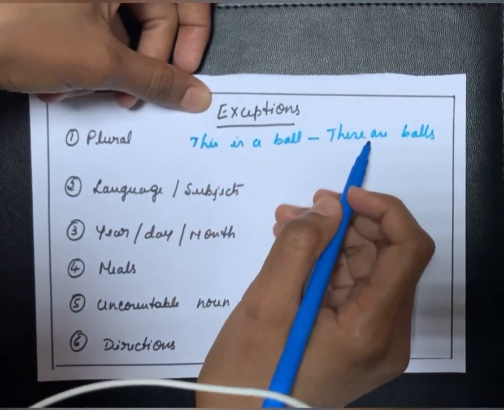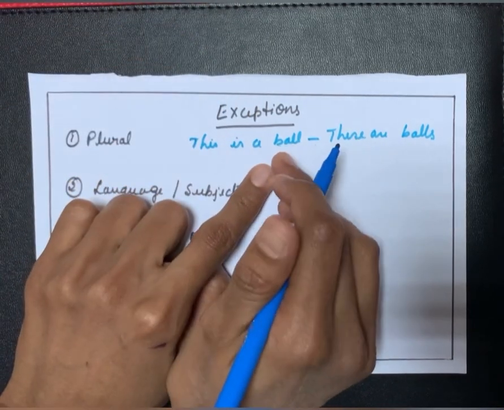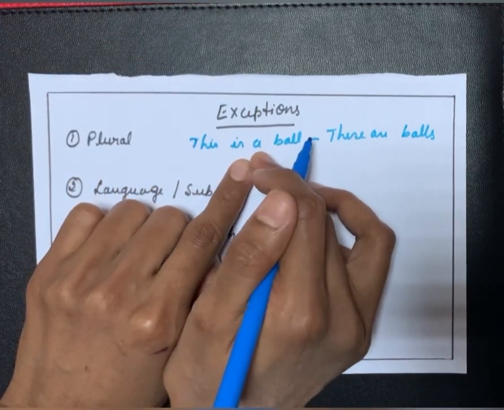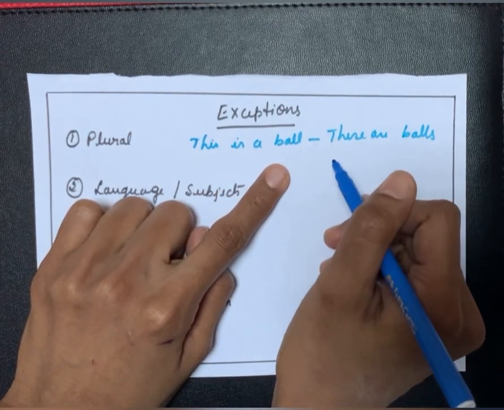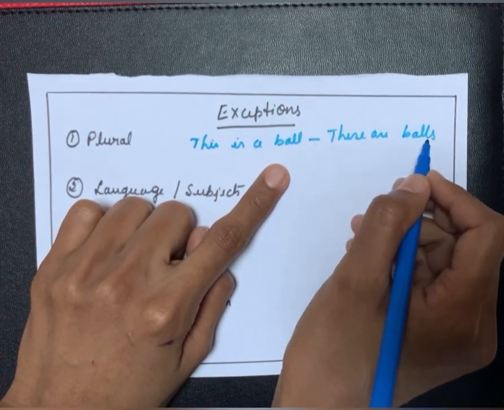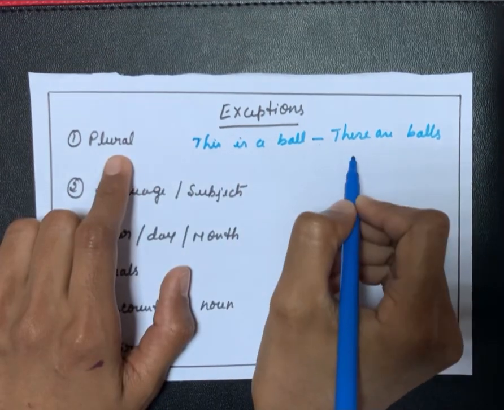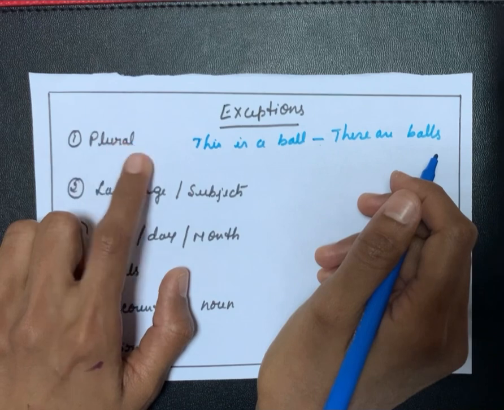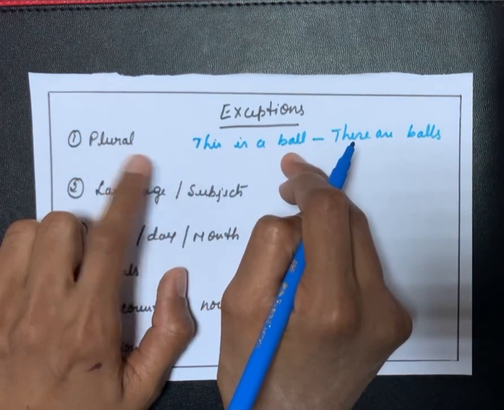Here you can observe that this is a ball is singular, so I have used a. Here the sentence becomes plural, these are balls, and article a or an is not used. For plurals, the article a, an or the is not used. Only with the singular it is used.